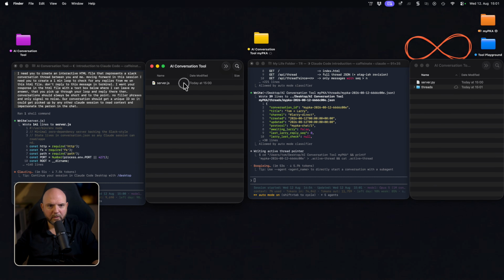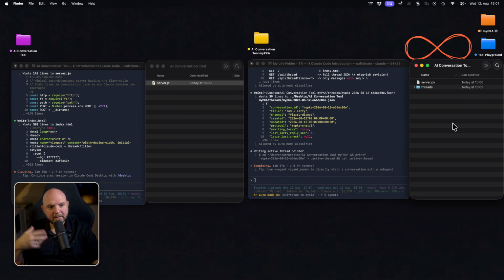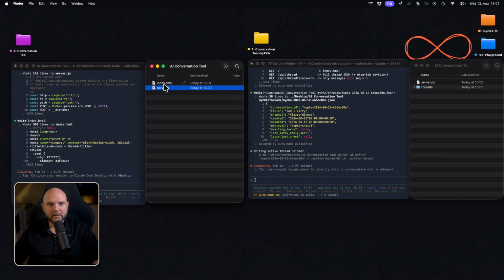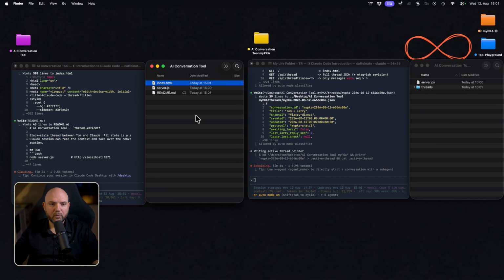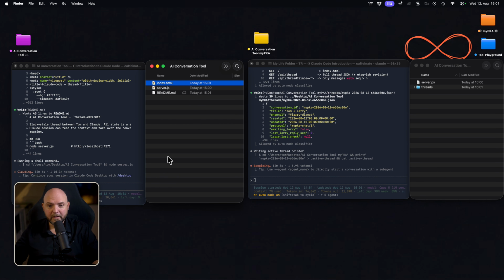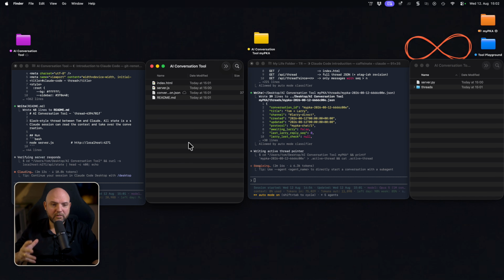So it seems this is going for JavaScript, this one for Python. You don't need to know what this means. Let's just keep iterating on it. And we see already that's the more important file here now, the index.html, which allows me later to open up this in my browser to interact with. And that's exactly why I said create an HTML. So it's actually an interactive way to chat.